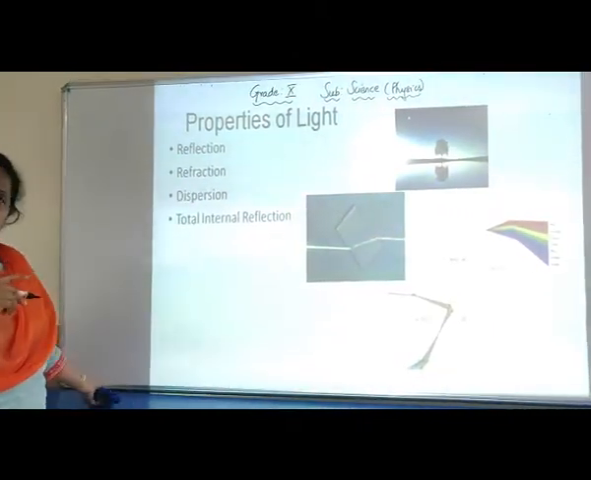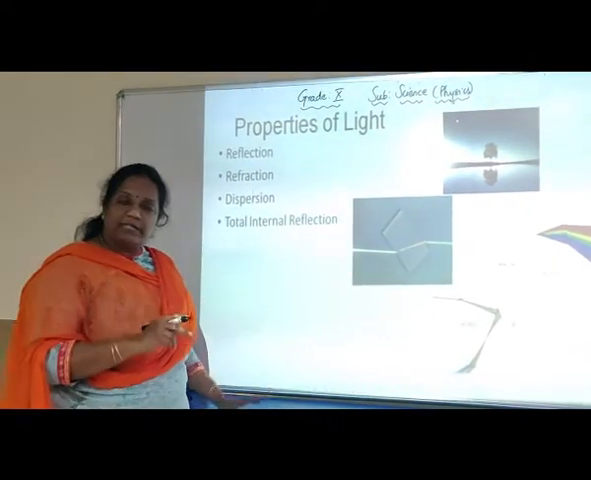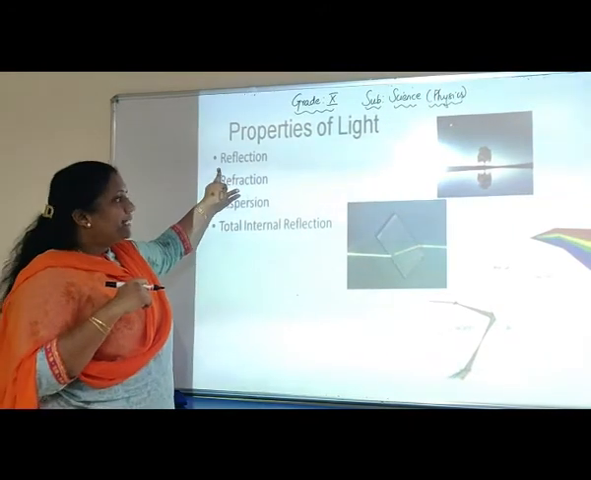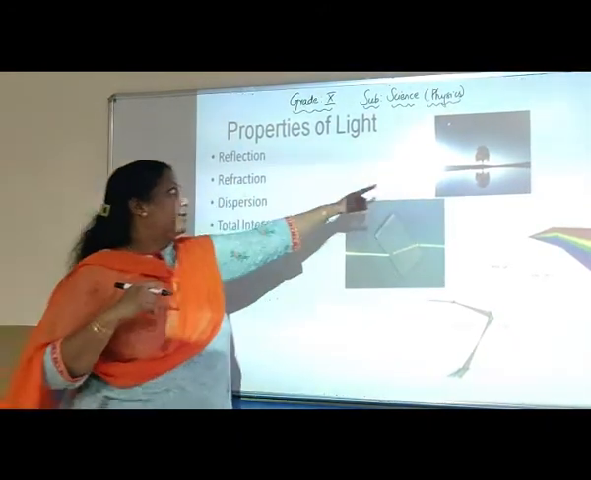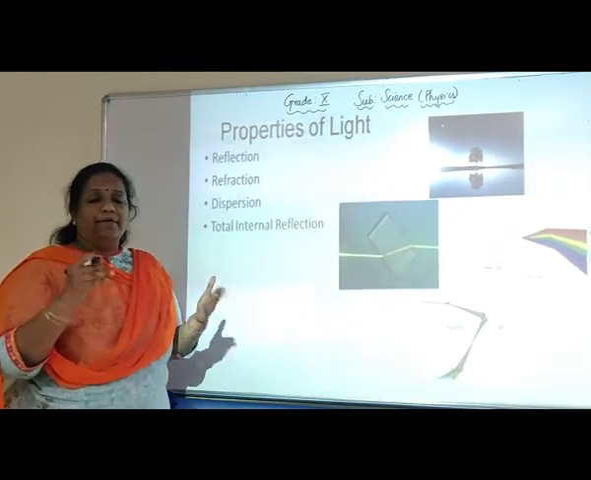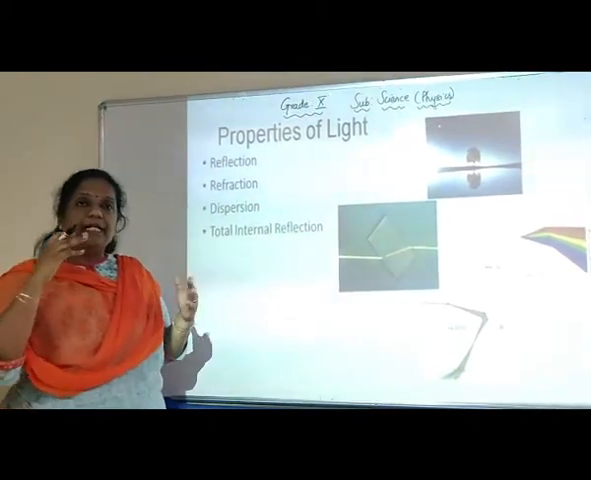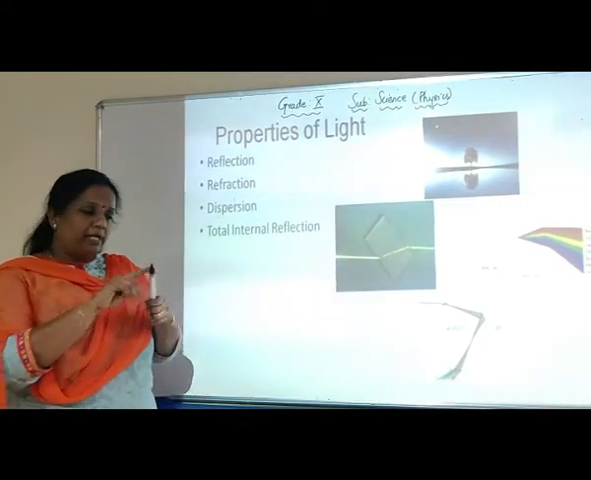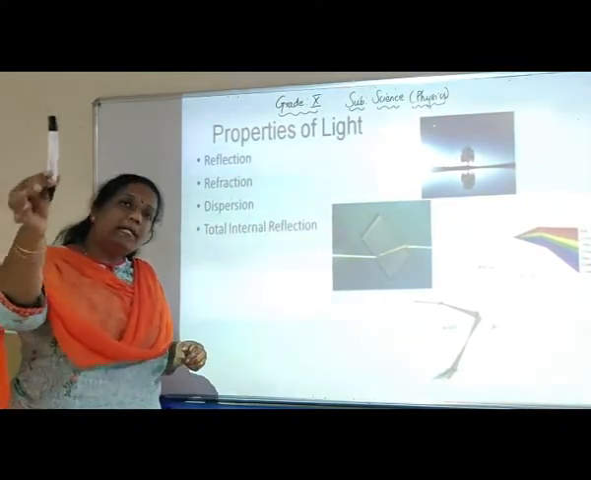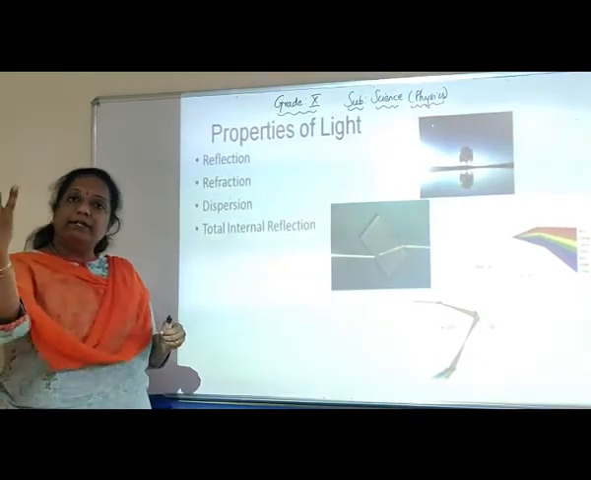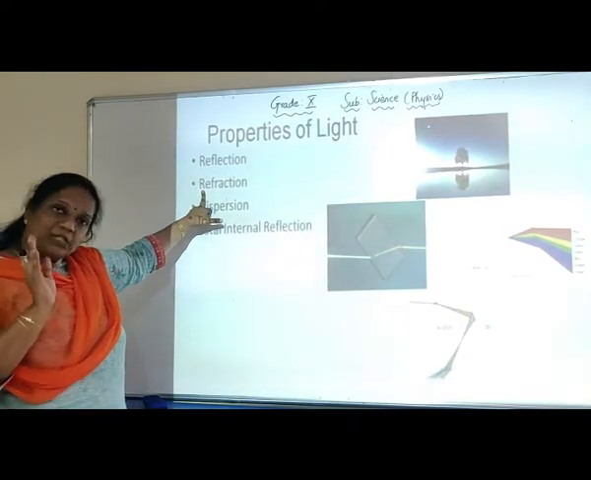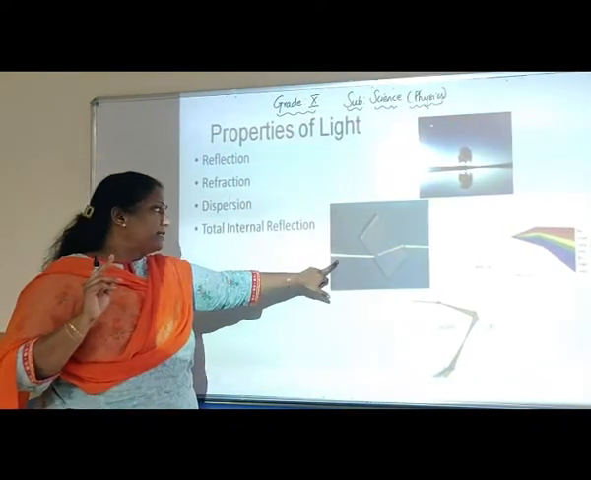What are the main properties of light we intend to study further in the chapter? Number one is reflection, which is demonstrated here. Reflection, we all know. Whenever you look into a mirror, you see yourself there. Suppose you keep this marker in front of the mirror, you will see the marker in the mirror. That's called reflection, right?